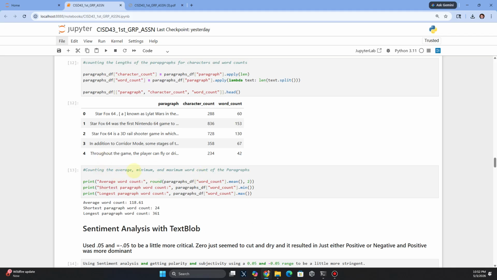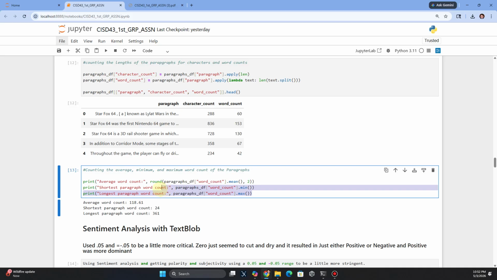But then going in here, just counting all the averages. So the word count, the shortest and the longest. We have the average, shortest, and longest of every one here, utilizing the data frame that we have, and then getting the mean, min, and max, and then printing it out in the statement.